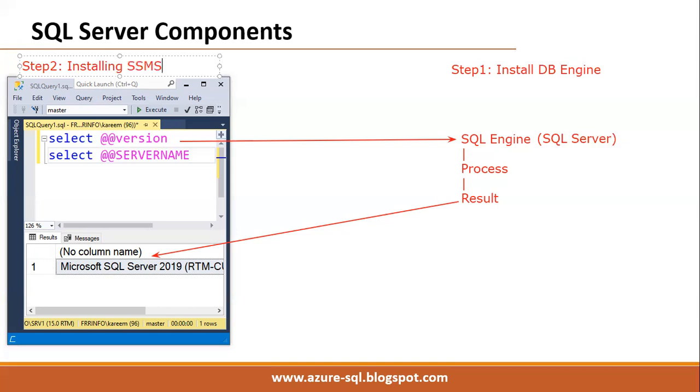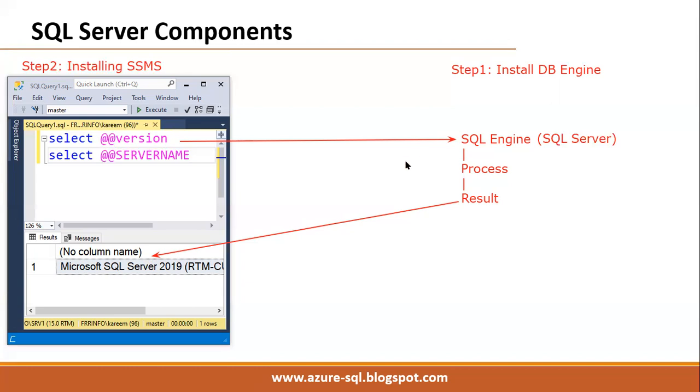Installing SSMS. Here it is a two-step process. First, we have to install what? The database engine. Second step is what? Installing SSMS. Then we can start practicing on our laptop. Understood, right?